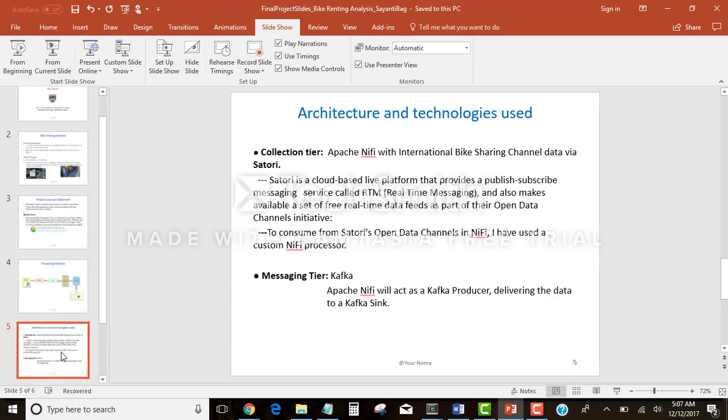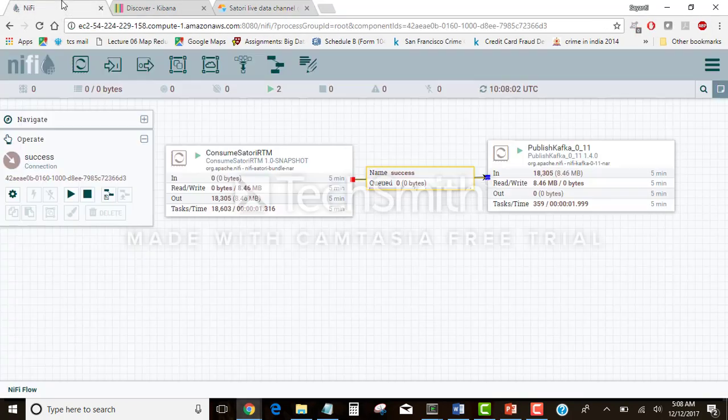So coming to the details of the architecture and technology used in the collection tier, we have used a custom processor in Apache NiFi to read from Satori and put it into a Kafka processor. So it looks like this. We have the Satori processor, which is sending data to a Kafka processor, which is then read by a Flink Scala program, which processes the data and puts it into an Elasticsearch sink.